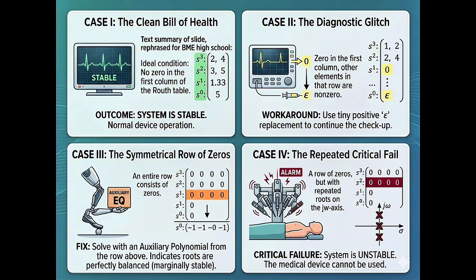And then case 4, which presents exactly like case 3, but specifically involves repeated roots on the imaginary axis, the j omega axis. When this happens, regardless of the rest of the table, the system is inherently unstable. So mastering these 4 cases ensures that no Routh table will stall your analysis.